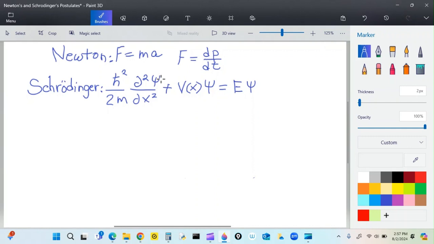And the reason why I want to do that is in quantum mechanics, acceleration and force is not so important, and especially force is not so important, but potential energy is. Now, let's see if we can come up with an equation in classical mechanics that looks kind of similar to this.